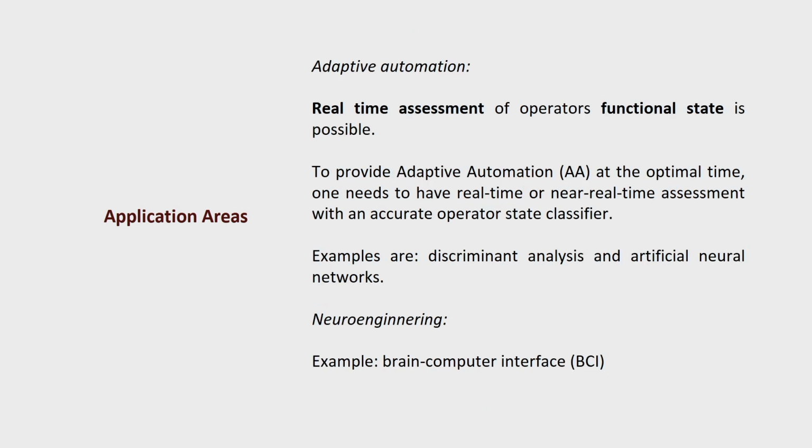Okay. So one more thing is adaptive automation. Real time assessment of operators in a functional state is very important, if it is possible. To provide this adaptive automation at the optimal time, one needs to have real time or near real time assessment with an accurate operator state classifier, right. So that also we need to understand, and we can do intervention using these neuroergonomic techniques.